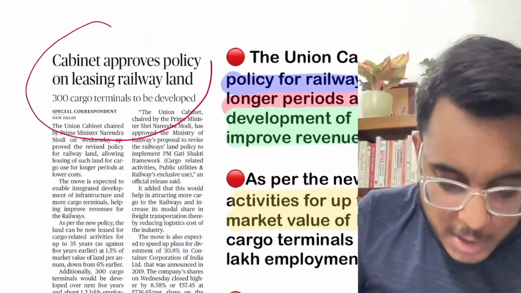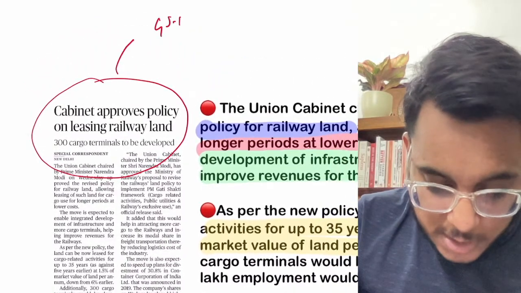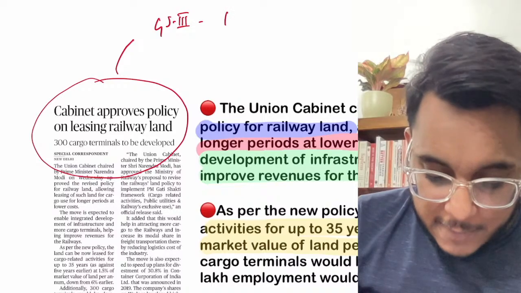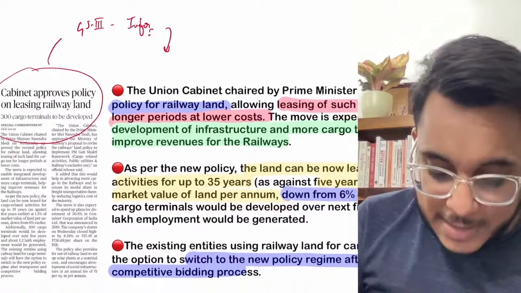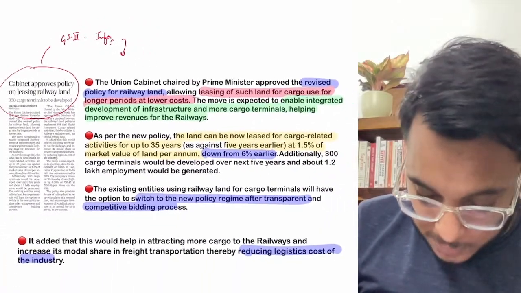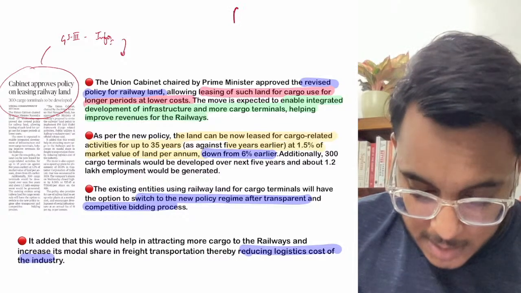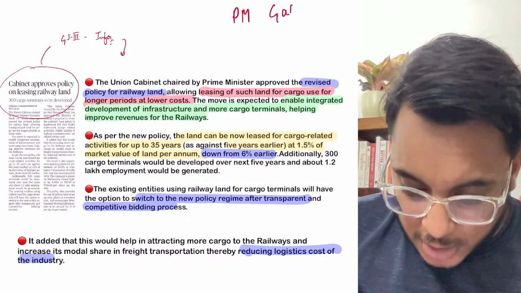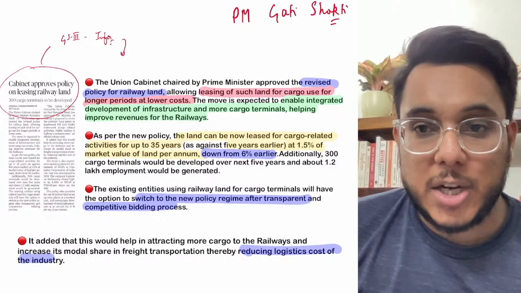Cabinet approves policy on leasing railway land. Now guys, again this article will be used in GS paper number 3, infrastructure sector. Now understand this: last year, the Pradhan Mantri Gati Shakti initiative was taken.